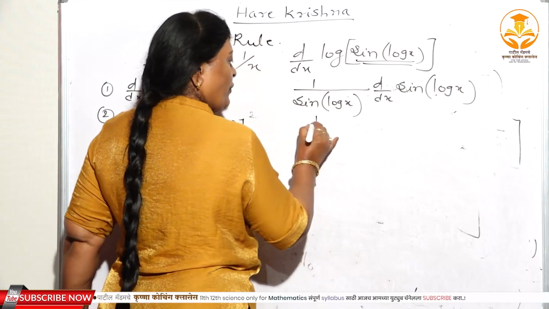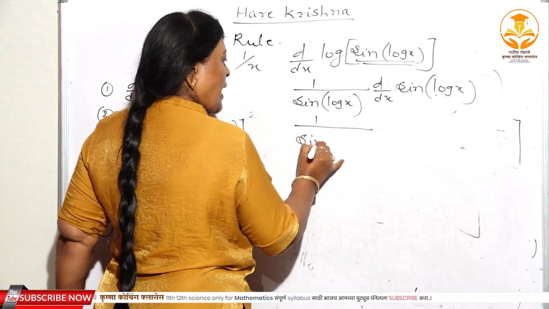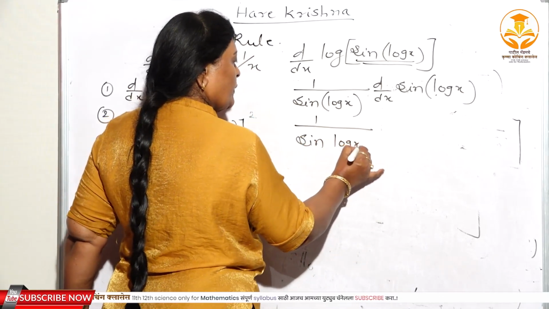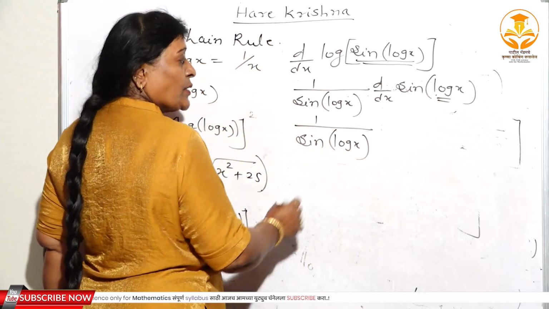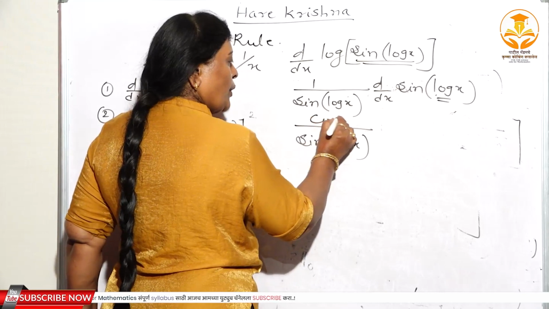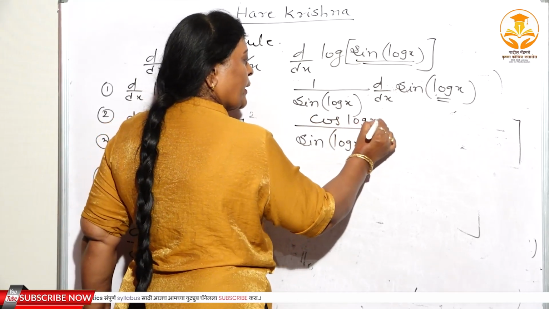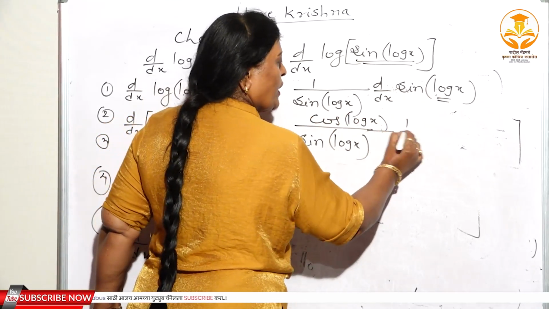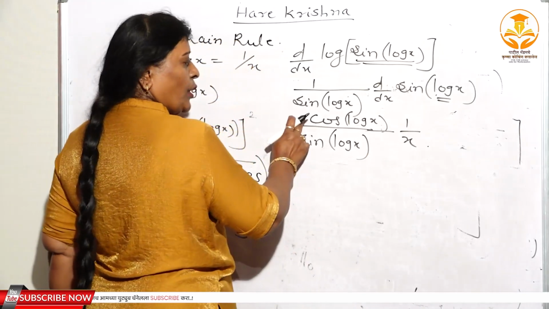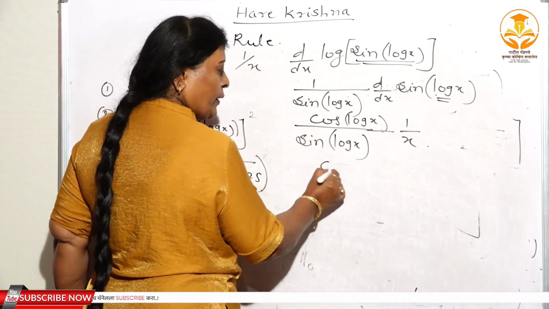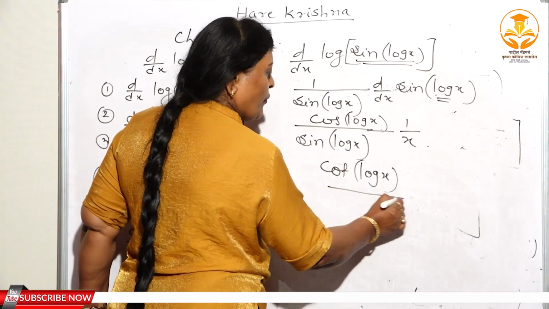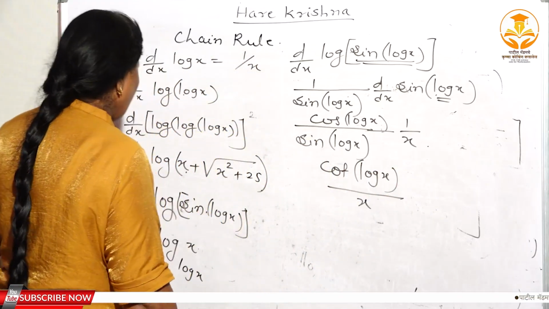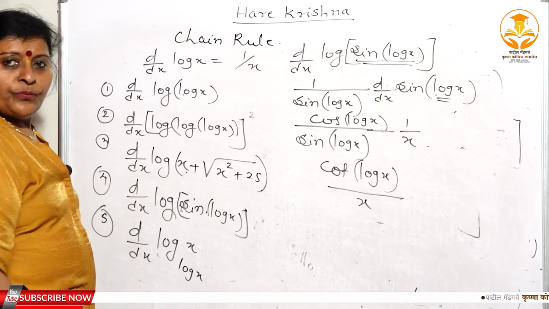Now here 1 upon sine(log x), and here again you have to substitute u. The derivative of sine u is cos u, cos(log x), and again what is the derivative of log x? 1 by x. So cos(log x) divided by sine(log x) is nothing but cot(log x), divided by x. This is the solution of the fourth one, isn't it?